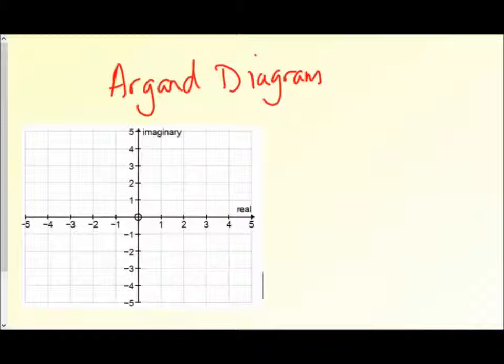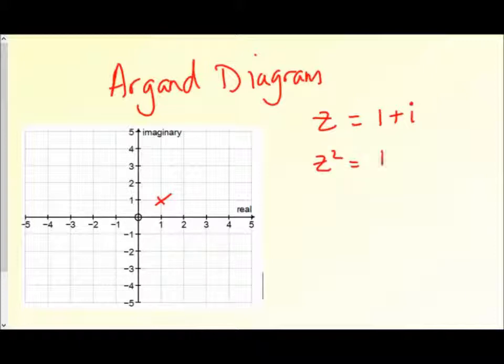But what I would like you to do here is see how interesting the representation of this is, and how the powers of these complex numbers relate to the geometry of them. I'll explain what I mean. So imagine that we've got a complex number z equal to 1 plus i. Now in the Argand diagram that's going to fit there. Now I would like you to work out z squared.